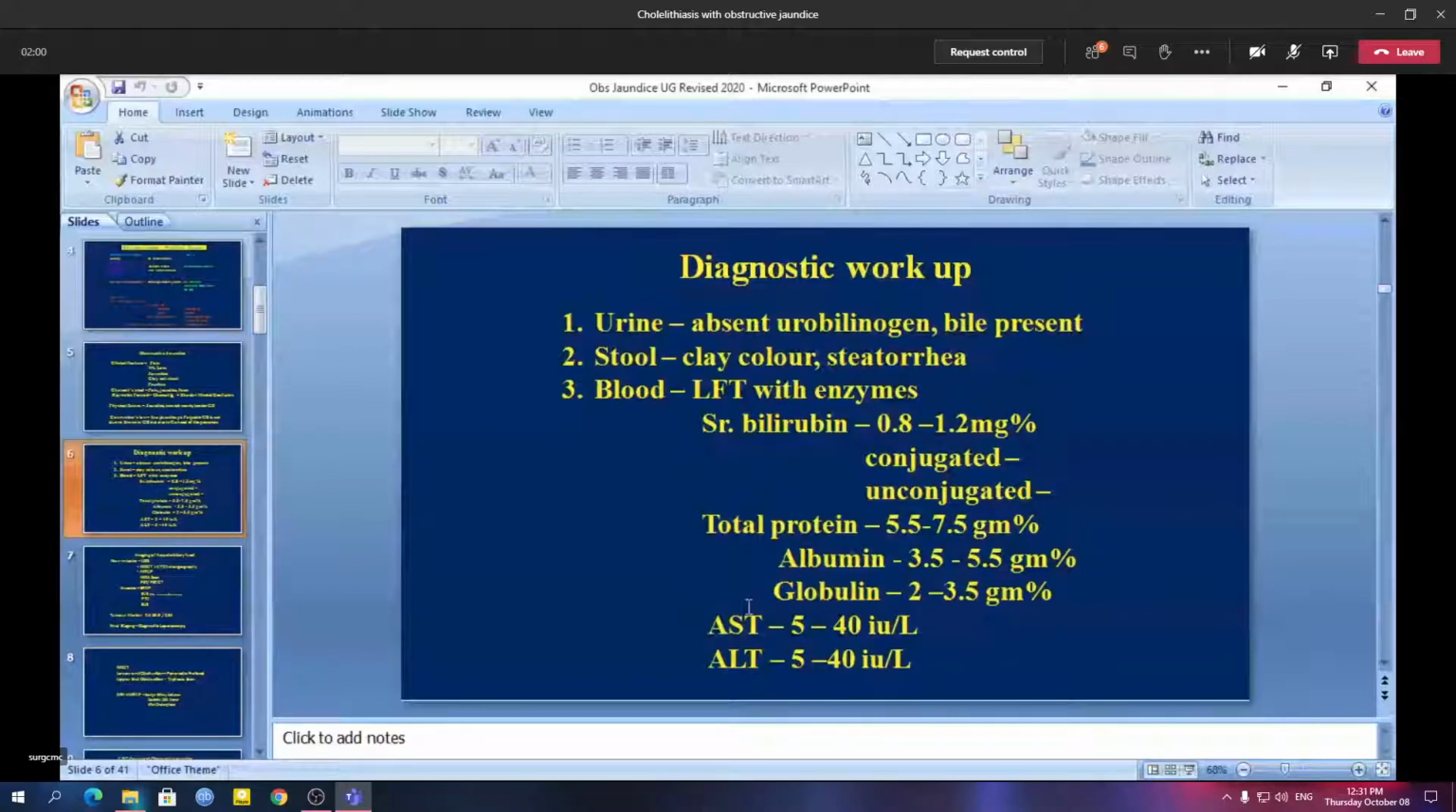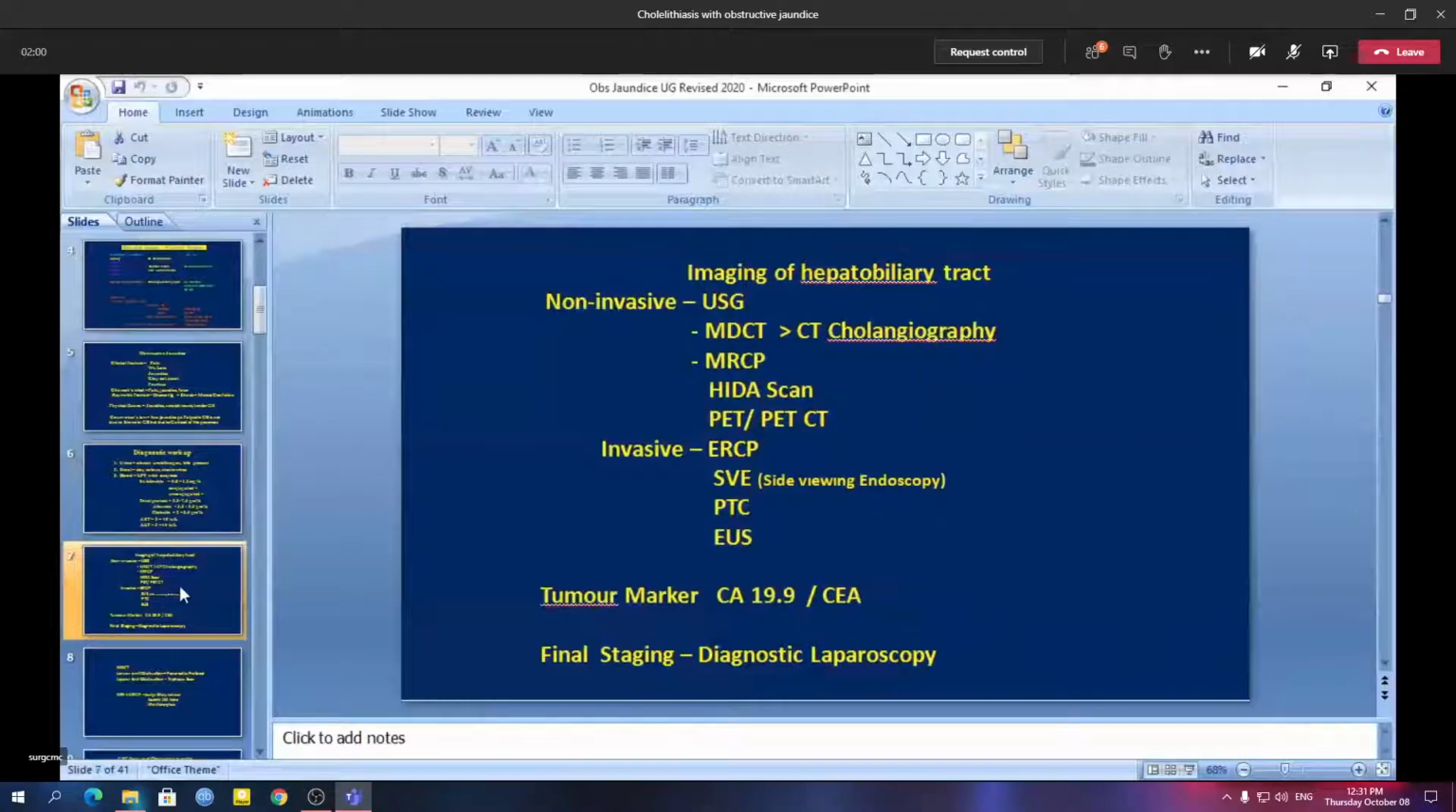And along with that, you'll also have to assess the gamma GT portion of the liver function test. So gamma GT, alkaline phosphatase, conjugated bilirubin, these are all increased in obstructive jaundice. Other than biochemical tests, we'll have to do certain imaging tests in order to see the level of the obstruction of the common bile duct and also see the nature of obstruction.